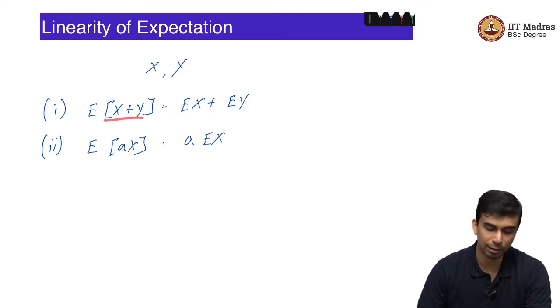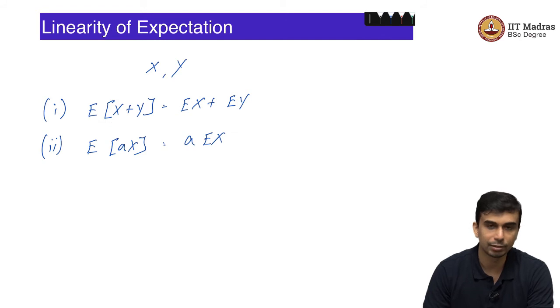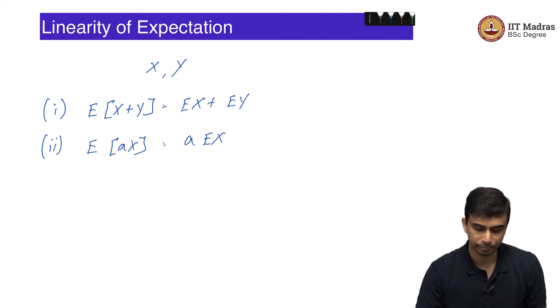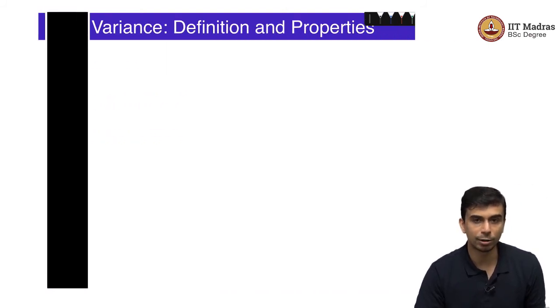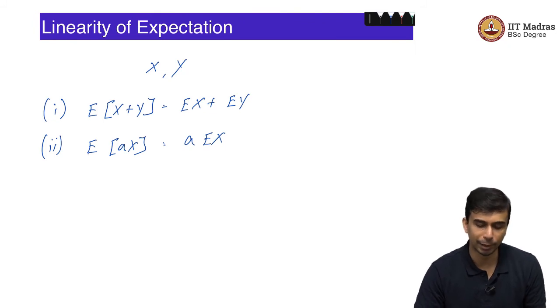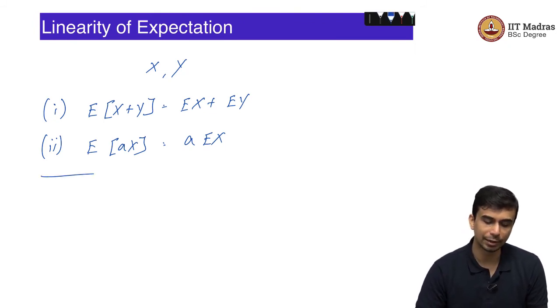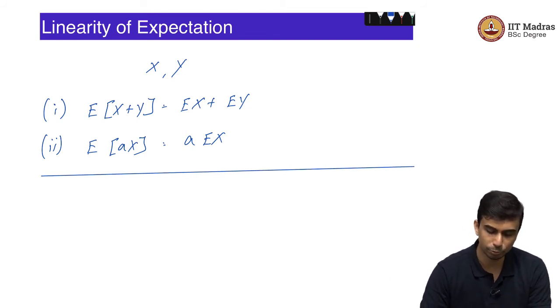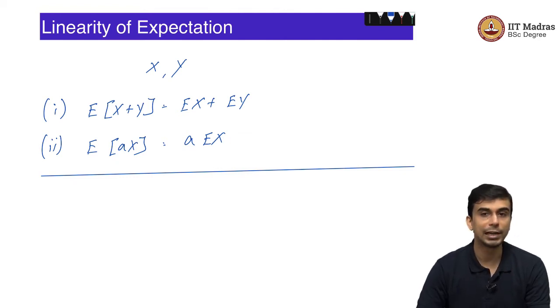And in fact, the more interesting statement is that the expected value of X plus Y is equal to EX plus EY. You have that irrespective of what X and Y are. They can be independent, we will not come to that yet. So, irrespective of what X and Y are, as long as they are both valid random variables, E of X plus Y is equal to EX plus EY. This is a property we will not prove right now, but this is something you should keep in mind. And this is very useful because it can help a lot in some examples which can be quite tough to get using the vanilla definition of